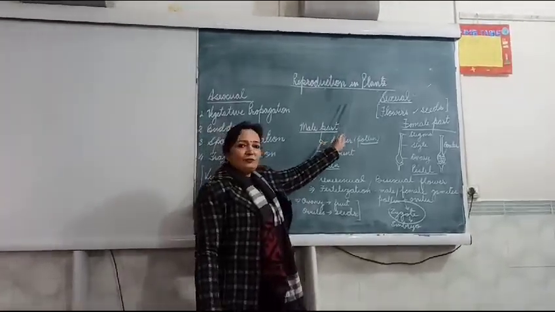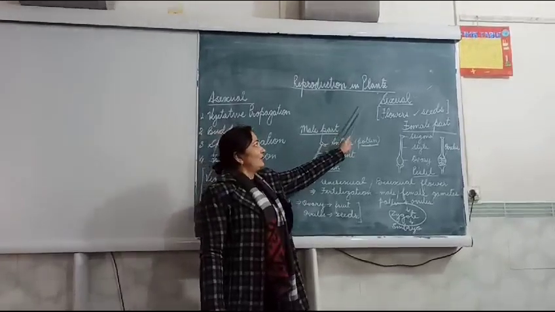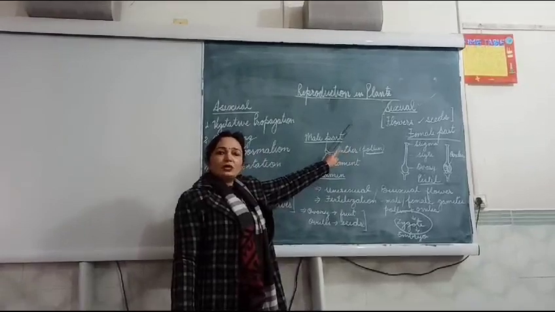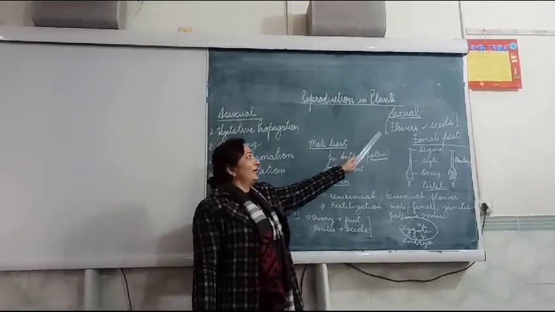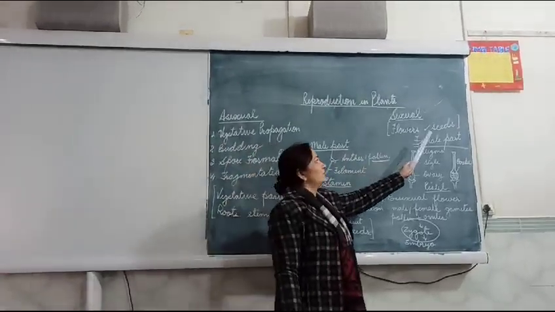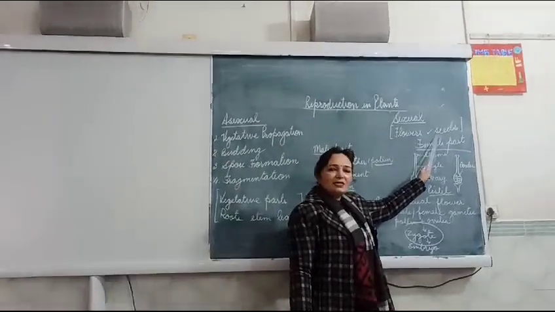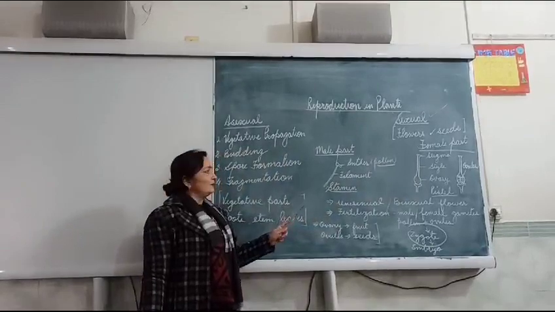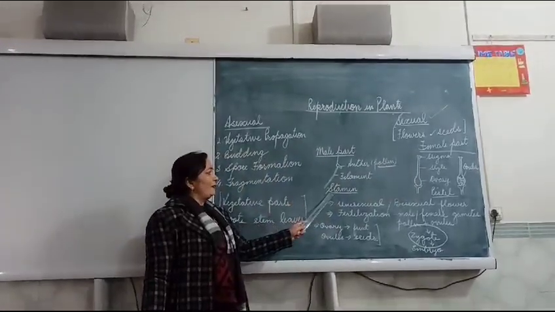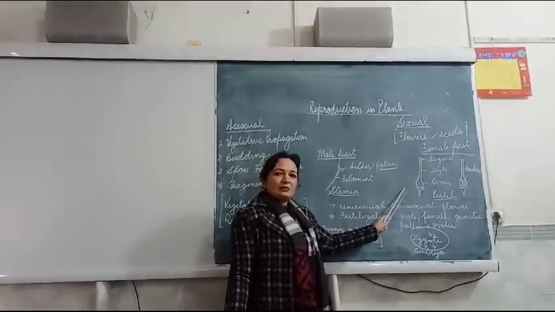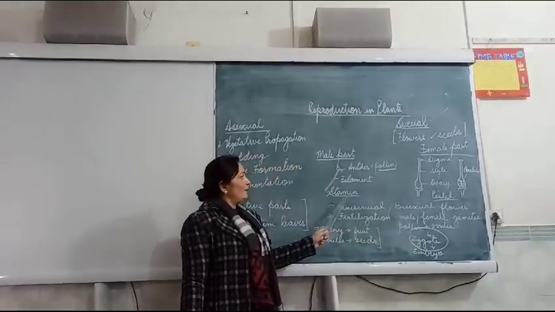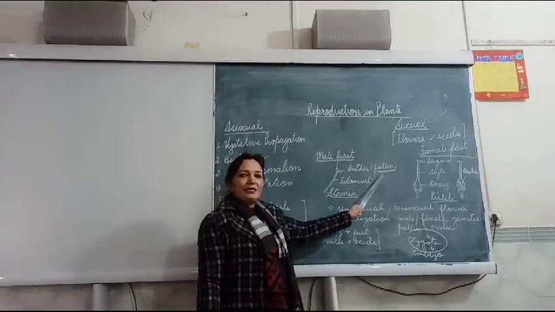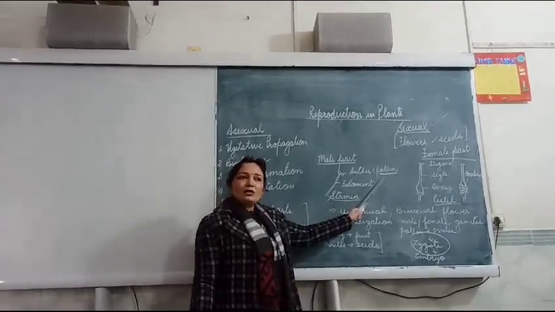Sexual reproduction, once again we will summarize. Sexual reproduction takes place in the plants through the reproductive part of the plant, that is flowers, with the production of the seeds. Seeds are sown in the soil which give birth to the new plant. The male part is stamen, the female part is pistil. The stamen is made up of filament and anther. In the anther, pollen grains are present which produce the male gametes.